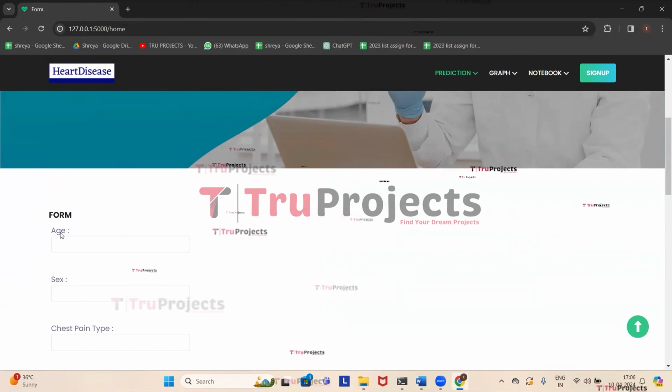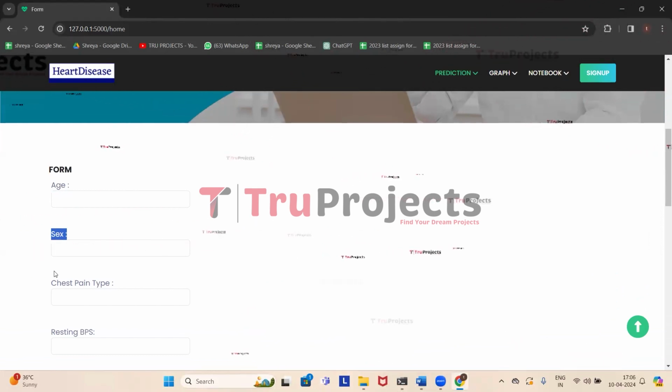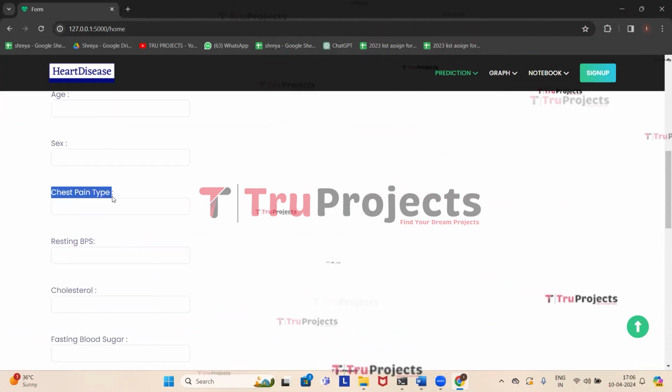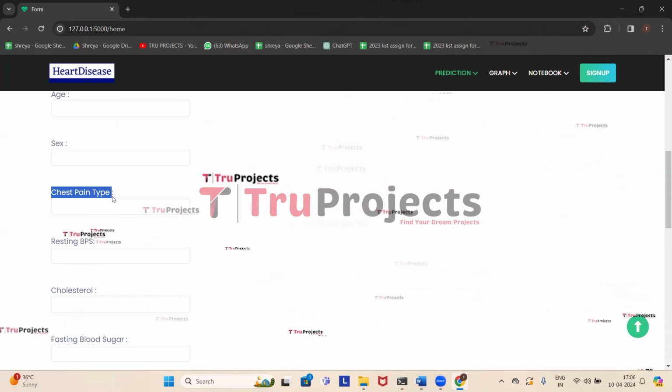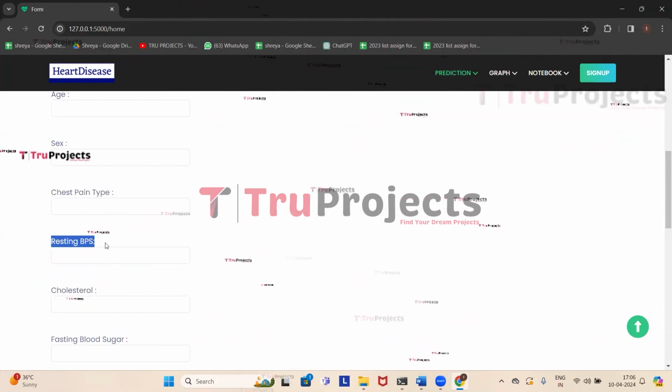So the first one is age, which is the age of the person, and the next one is sex, which is the gender of the person. Moving on to the next parameter, which is chest pain type. It is the type of the chest pain experienced by the individual, which can provide insights into the potential heart issues. The next one is resting blood pressure.